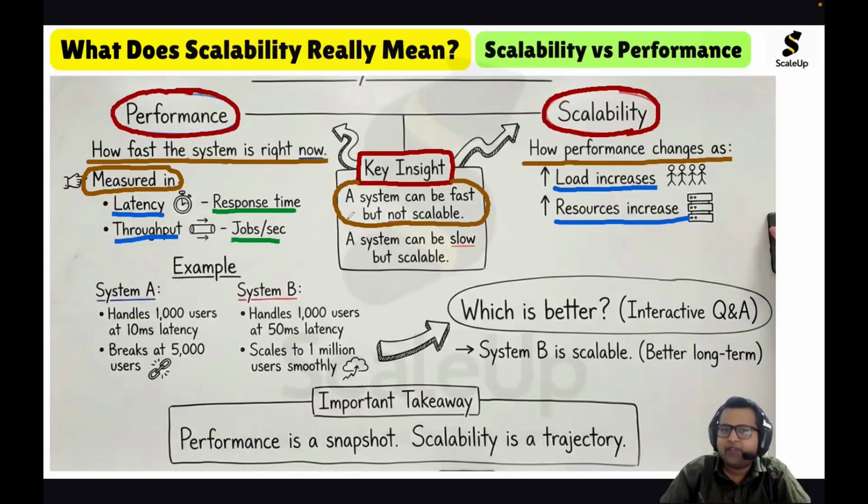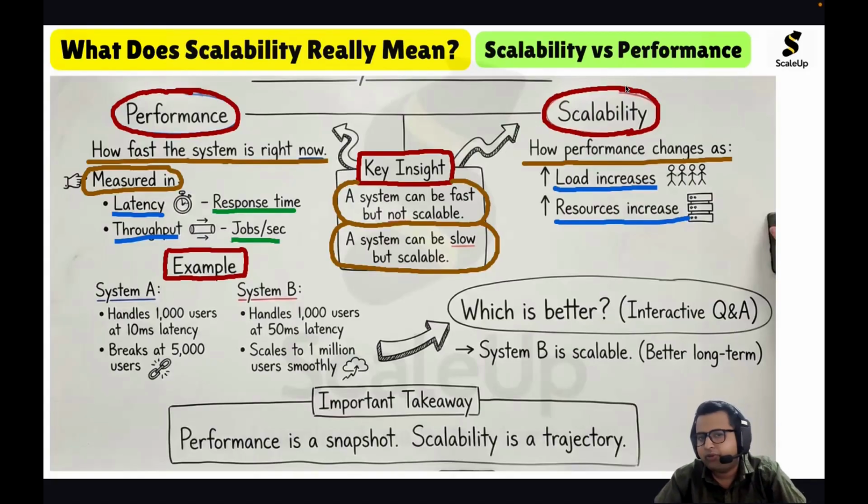On the other hand, we can have a system that is slow but scalable. That is the key insight. Now let us look at an example to understand the difference between scalability and performance. Like we already saw, we can have a system that is fast but not scalable, and a system that is slow but scalable.